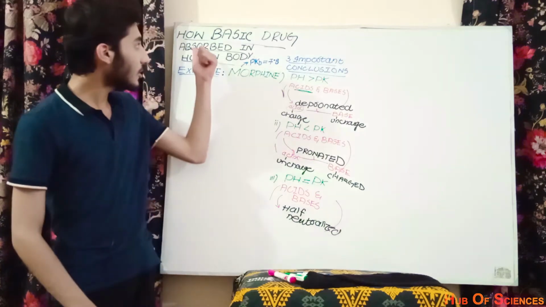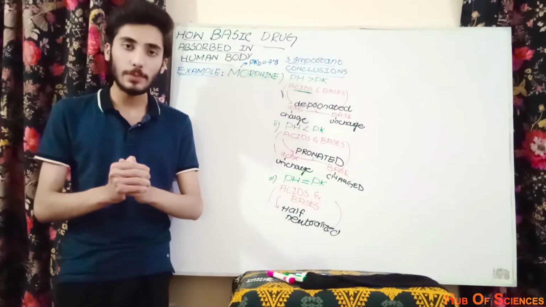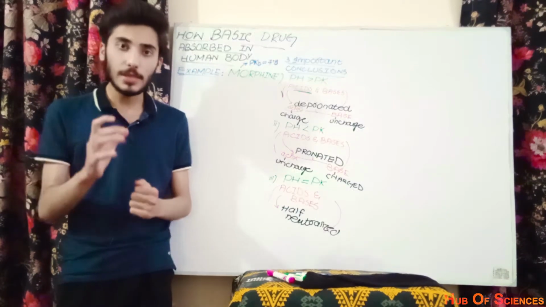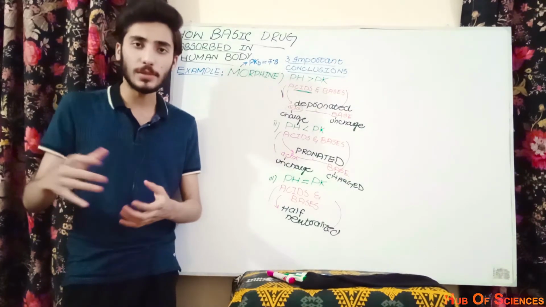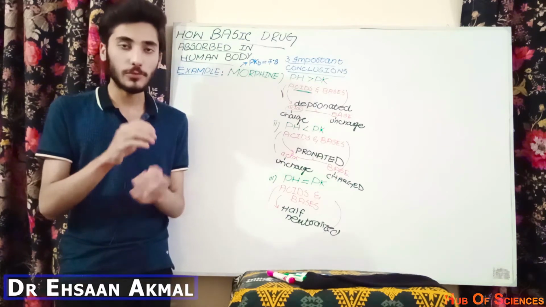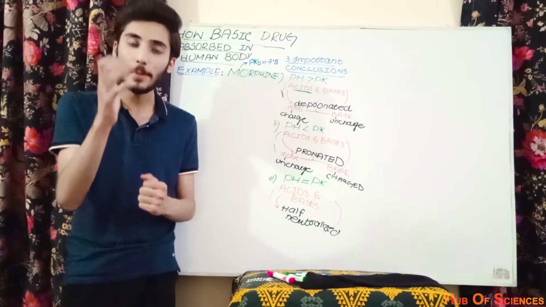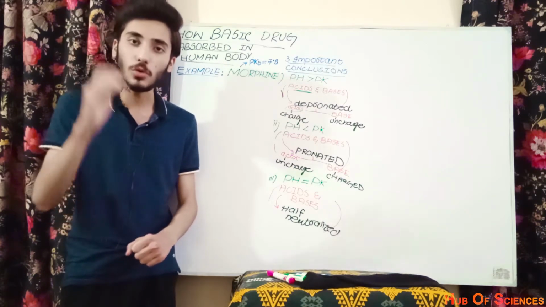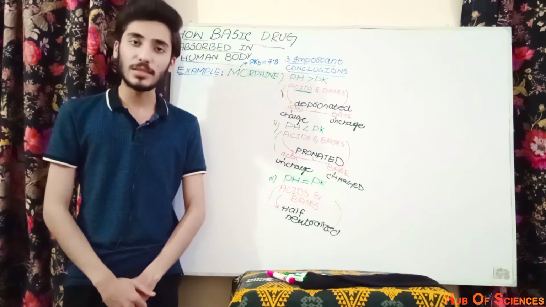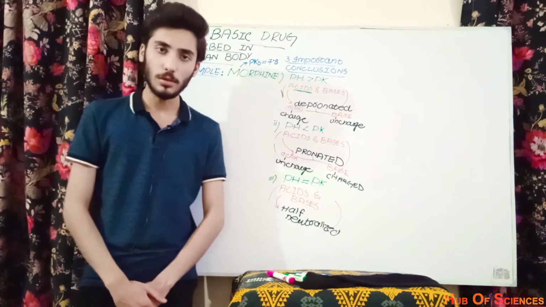So today's lecture is how basic drugs are absorbed in the human body. What it means is that when a patient swallows a basic drug, first of all we should know what a basic drug is. A basic drug is also known as an alkaline drug. So alkaline drug is another name for the basic drug.